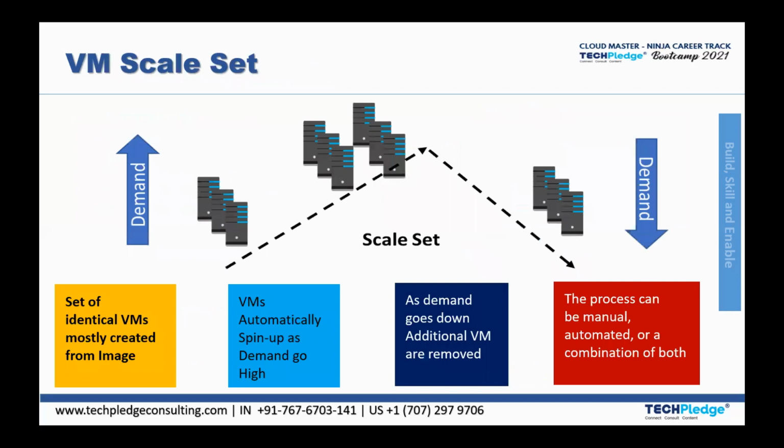VM scale set. Okay, so we discussed the load balancer, that available machines I can attach in the backend of the load balancer and it would redirect me to the particular application at the site. But what if all the attached machines on the backend of the load balancer go down at the same time? I know this is a rare scenario, but it can be a situation. I cannot rely, right?